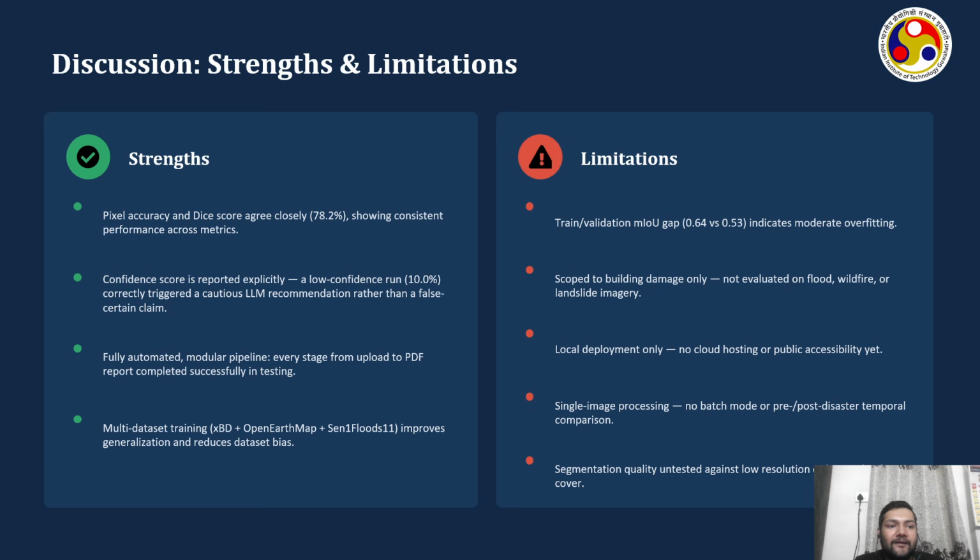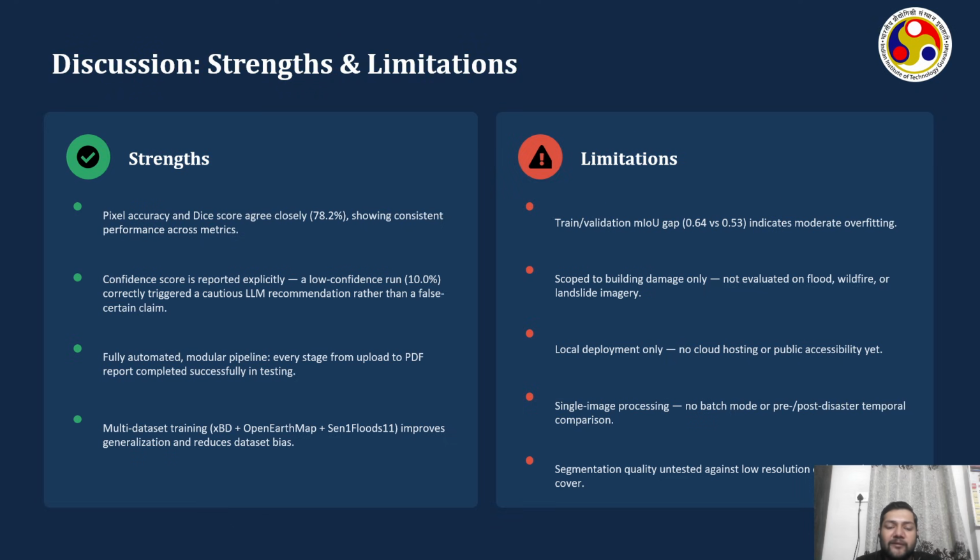Now, moving ahead. Discussion: strengths and limitations. The experimental evaluation highlights several strengths of the developed platform. The pixel accuracy and dice score closely agree at 78.2%, indicating consistent segmentation performance. The platform explicitly reports confidence scores, enabling the AI reasoning engine to provide cautious recommendations when prediction confidence is low. The entire pipeline from image upload to report generation is fully automated. Additionally, the use of multiple datasets improves generalization and reduces dataset bias.